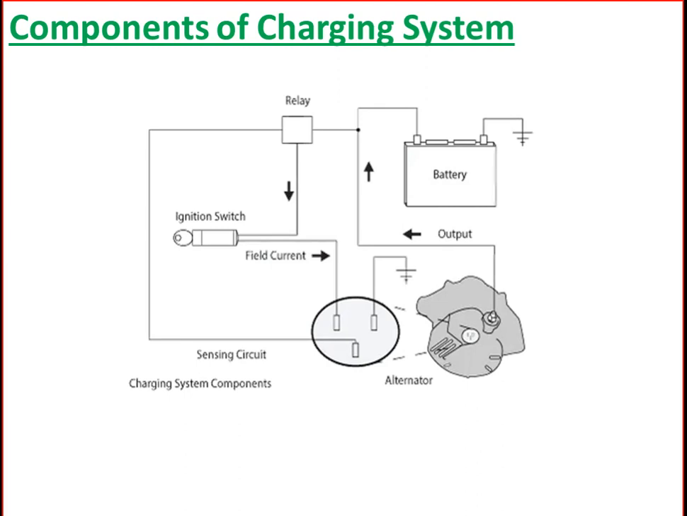So we have seen two main types of batteries: lead acid batteries and nickel alkaline batteries. There are some maintenance-free batteries, some low-maintenance batteries, and different types of batteries used in automotive applications.